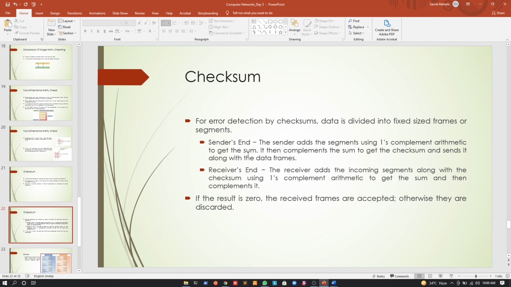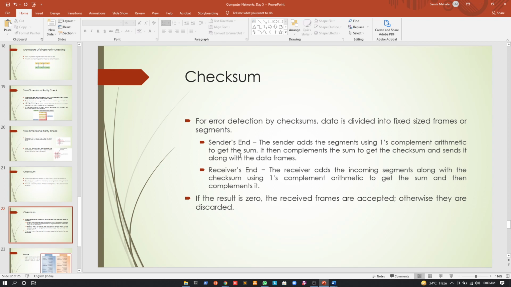So what happens at the sender side? The sender adds the frames or segments using ones complement arithmetic to get the sum. What ones complement arithmetic is, we'll see in the example. It adds all the frames that it has divided the data into, and it gets a sum. What will it do with the sum?